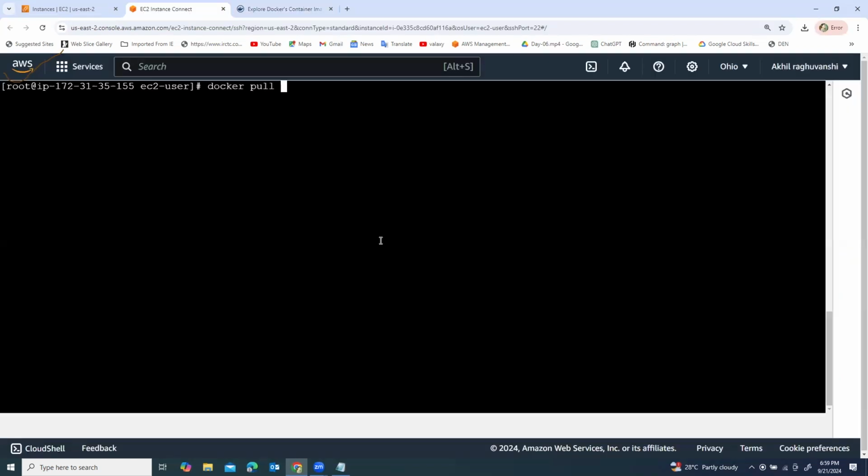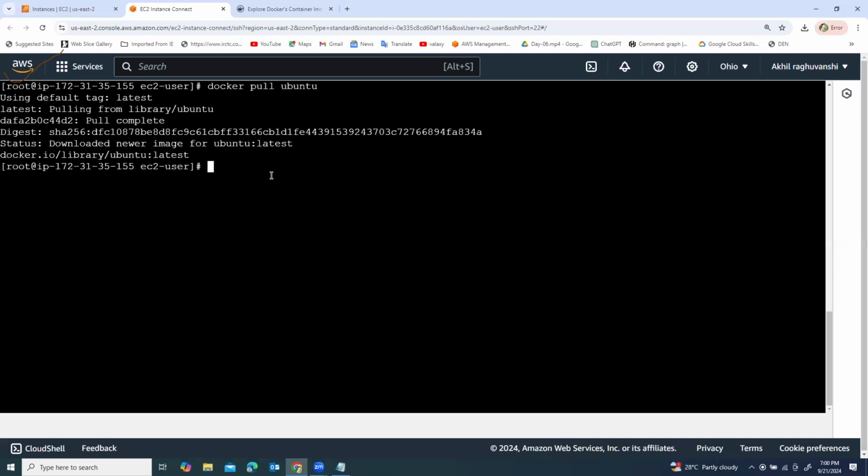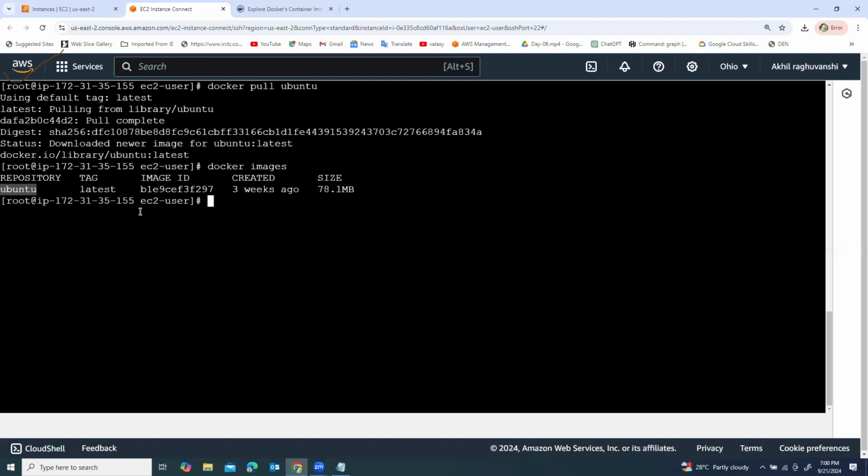To pull any image from Docker Hub, we just have to write docker pull and Ubuntu. This image is pulling from Docker Hub, right? Now we have to check whether the image is pulled or not, so we write the command docker images. Now Ubuntu is pulled from Docker Hub and kept in the private repository of the Docker daemon. From this Ubuntu image, we can create a container.